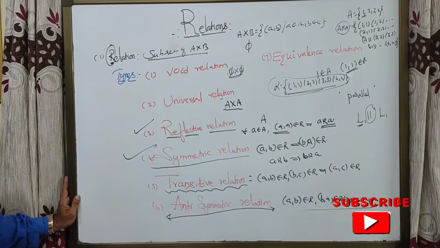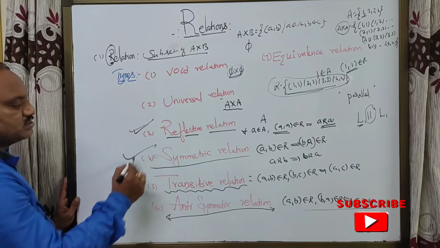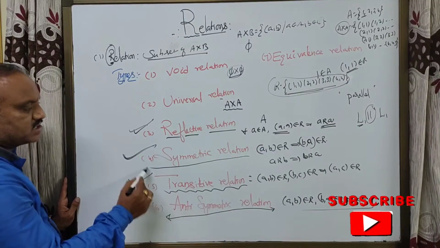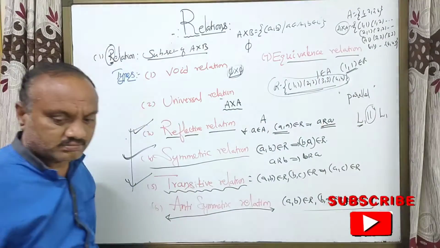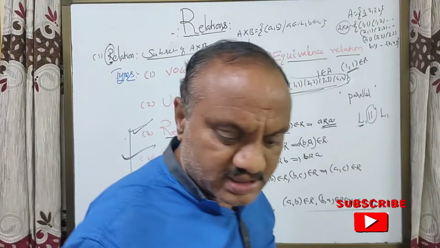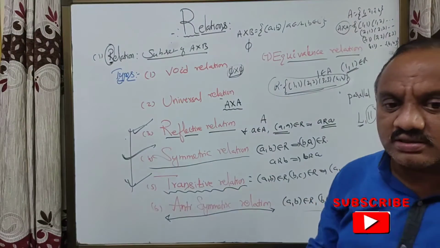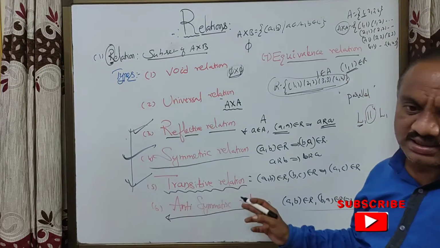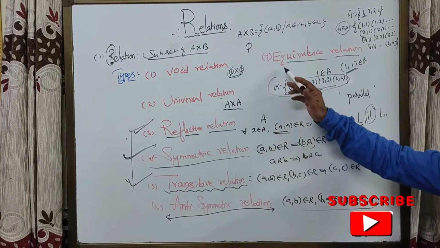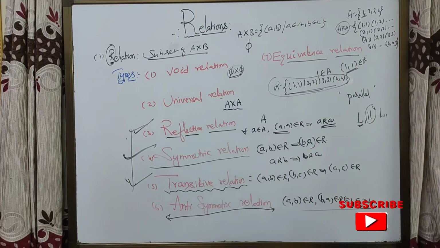My dear students, if a relation R is reflexive, symmetric and transitive, then it is called an equivalence relation. So an equivalence relation means it should be reflexive, symmetric, transitive. Such a relation is called an equivalence relation.